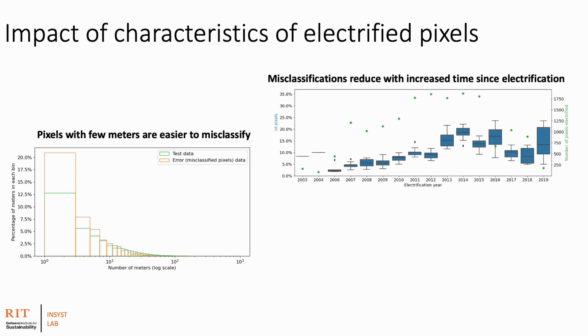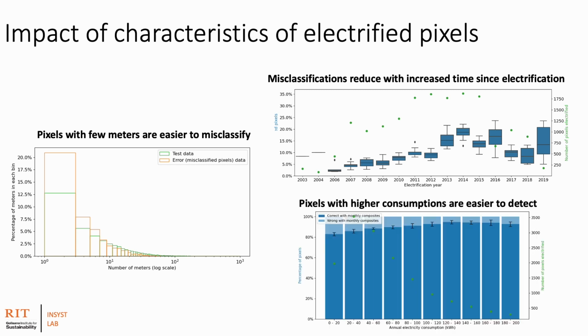The next chart shows the percentage of misclassified pixels as a function of time since electrification. The duration since electrification significantly influences the accuracy of pixel identification. Lastly, we calculated the average annual consumption in each pixel and found that while the accuracy of the model is around 80% for pixels with about 20 kilowatt hour annual consumption, the accuracy goes as high as 90% for pixels with an average consumption of about 200 kilowatt hours.